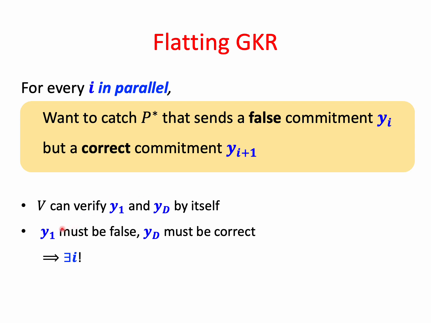And this means that Y1 must be false, because a correct Y1 means that the output is 0, which is the opposite of what the prover is trying to prove. And it also means that YD must be correct. And if so, then by a hybrid argument, there must exist some layer I where the prover switches from false to correct.